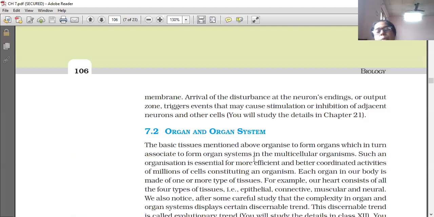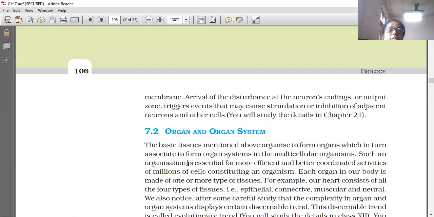Organ and organ system: the basic tissues mentioned above, the four basic tissues we have already learned, organize to form organs, which in turn associate to form organ systems in the multicellular organism.